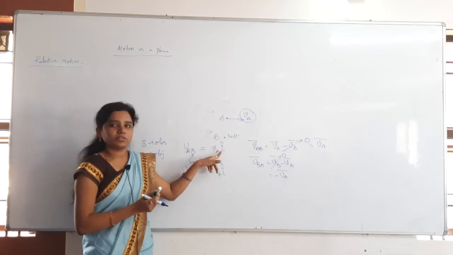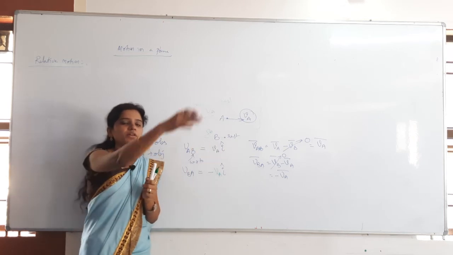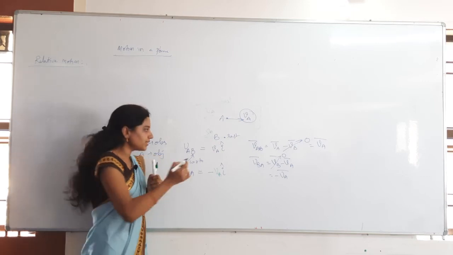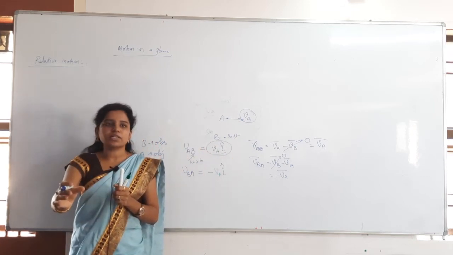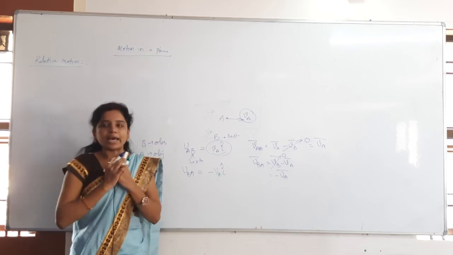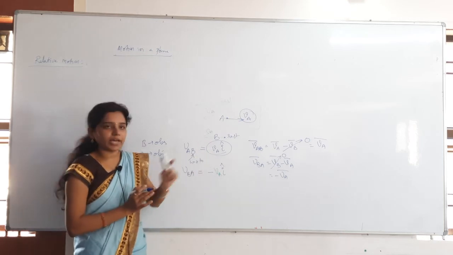VA velocity, the student velocity only, in the forward direction, otherwise positive x-axis. So I said it like this and I have written it like that only. Velocity of the student is how much? VA, moving in the x-axis direction. I am standing and observing. That is what I have written here, VA with a cap.